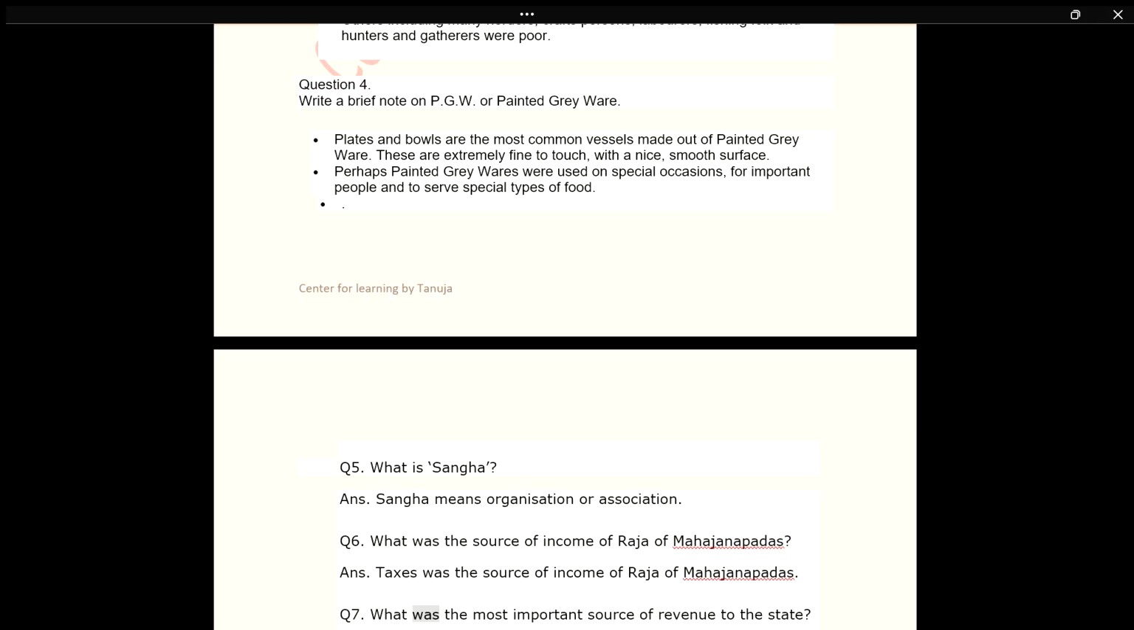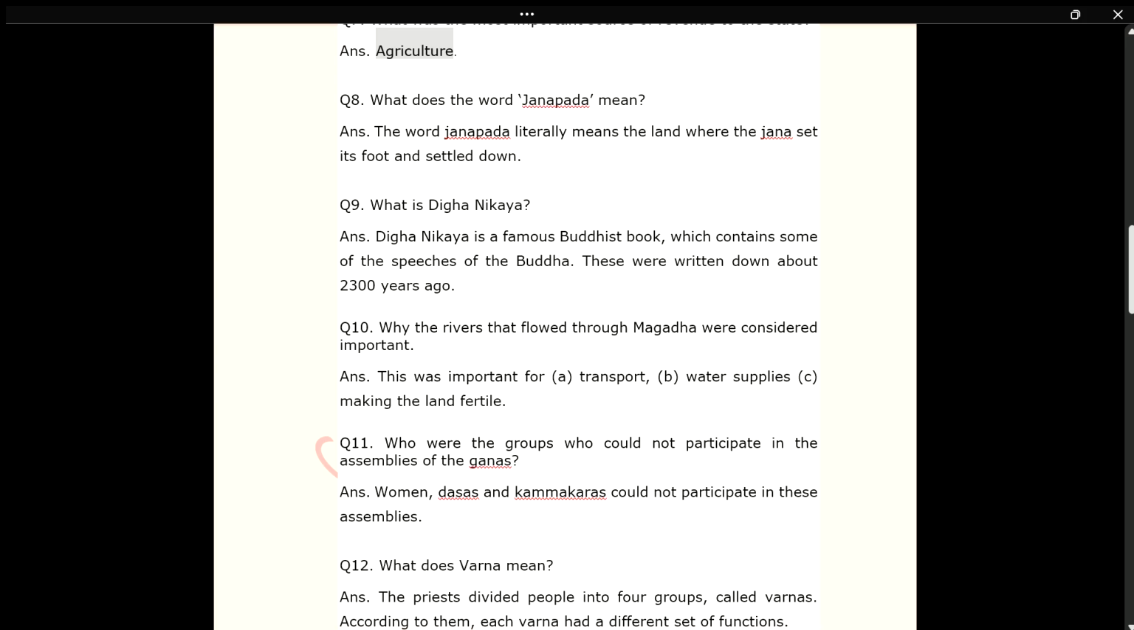Q7. What was the most important source of revenue to the state? Answer. Agriculture. Q8. What does the word Janapada mean? Answer. The word Janapada literally means the land where the Jana set its foot and settled down. Q9. What is Digha Nikaya? Answer. Digha Nikaya is a famous Buddhist book, which contains some of the speeches of the Buddha.